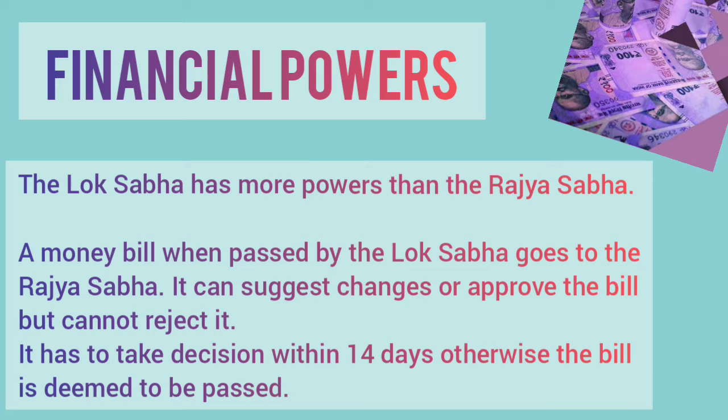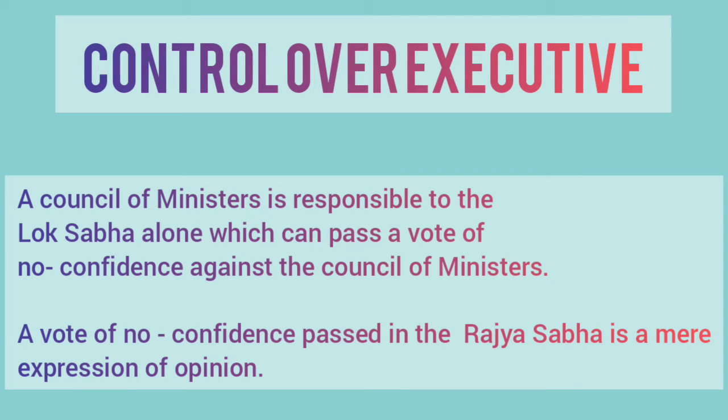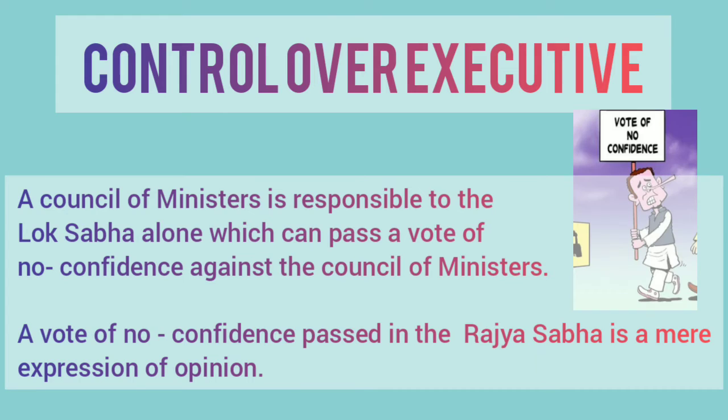Better remember, the suggestions of the Rajya Sabha may or may not be accepted by the Lok Sabha in case of money bill. The third topic is control over executive. The Council of Ministers is responsible to the Lok Sabha alone, which can pass a vote of no confidence against the Council of Ministers.